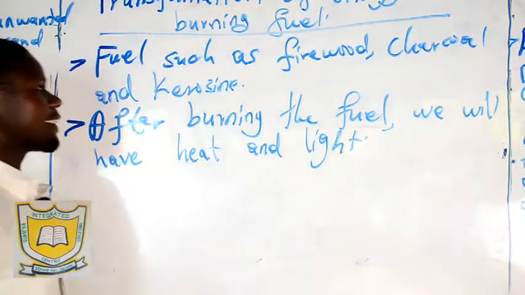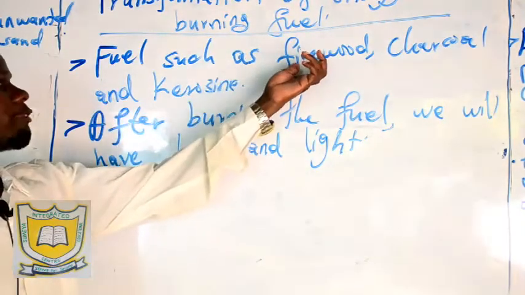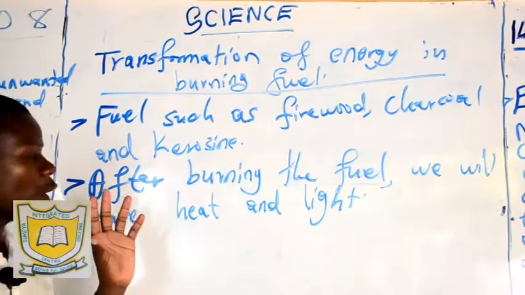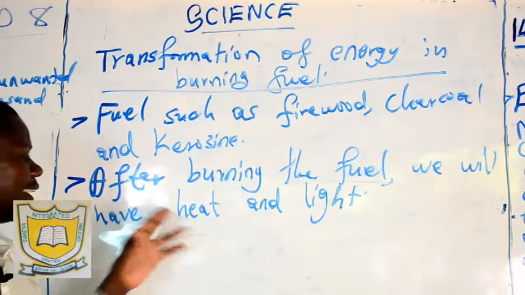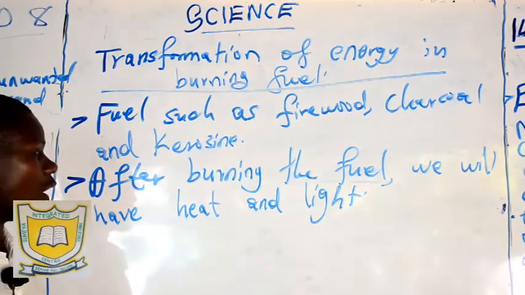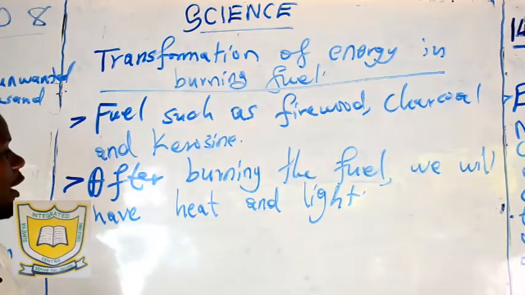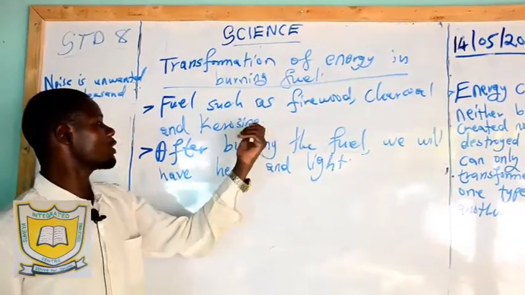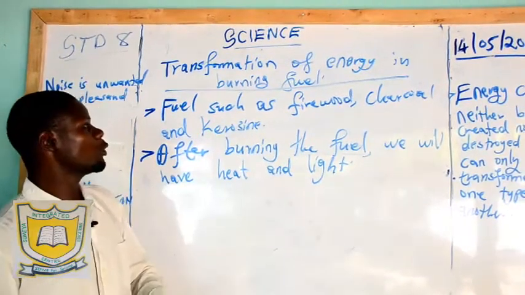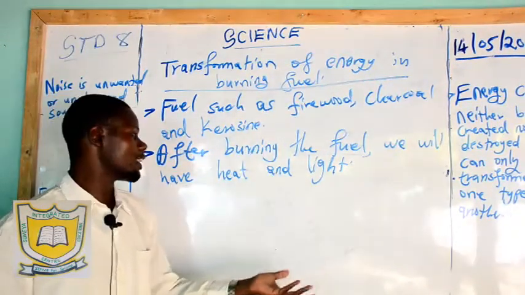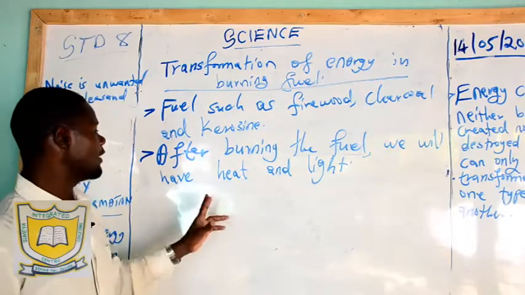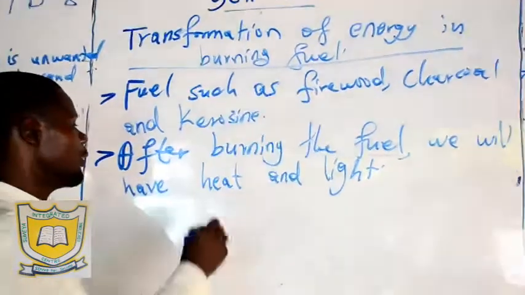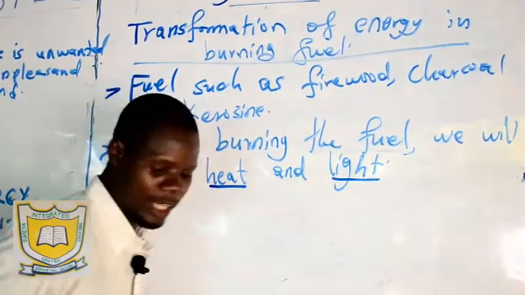So you realize that first of all, before they were burned, firewood, charcoal and kerosene had chemical energy inside them. But after burning, we have heat which can be used to warm the house, our bodies, and also to cook. And also we can have light. For example, in candles we use kerosene. Also you can light firewood in the house to have light. So we are having 2 different types of energy. From chemical, we are now having heat energy and also light energy.